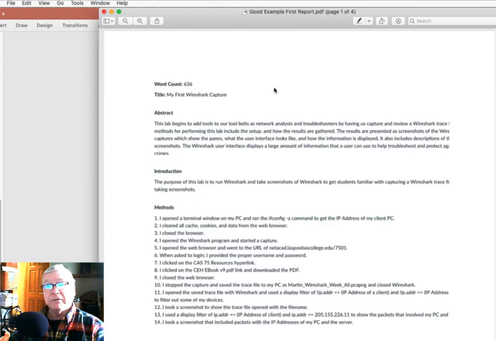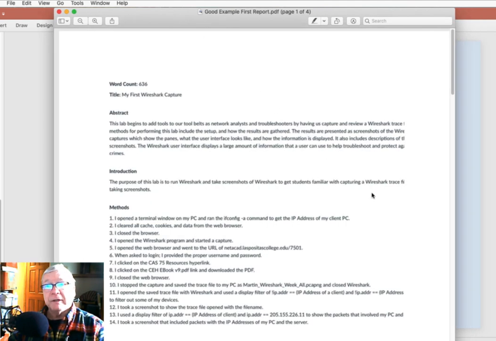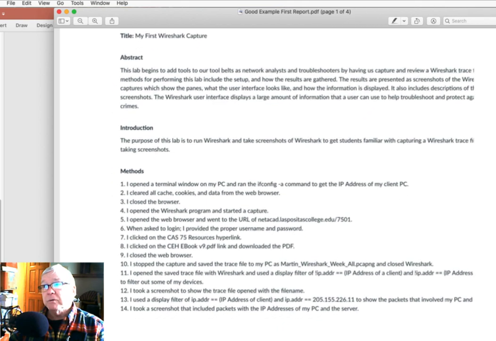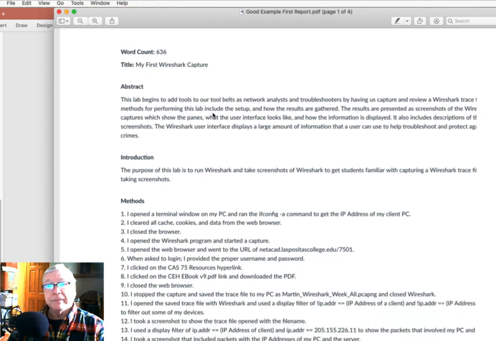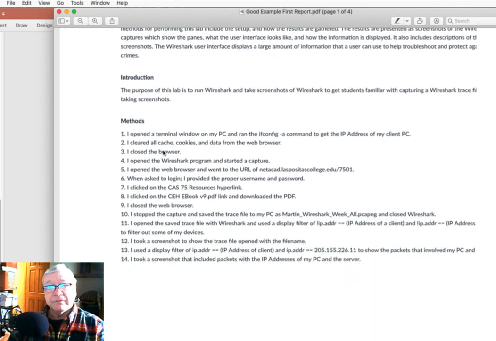Now here's an example of a report that was generated after an early lab, and it was my first Wireshark capture. Now I've taken the name off of here, but the title of the lab was my first Wireshark capture, and that works well as a summary of the introduction, which is that the purpose of this lab is to do blah, blah, blah. There we go. And the title illustrates that in a few words. And then there's the methods very clearly.